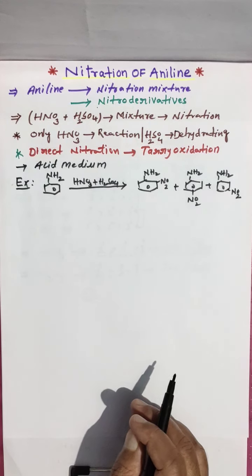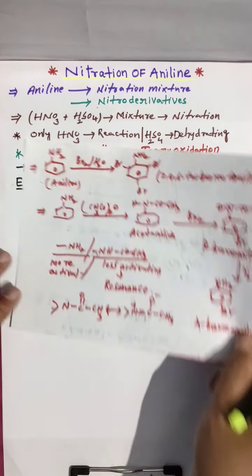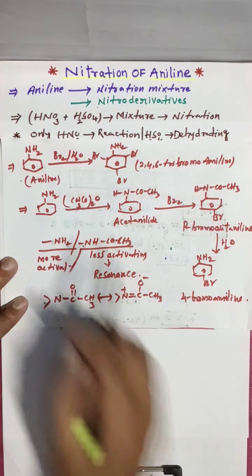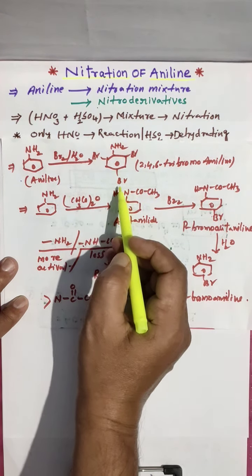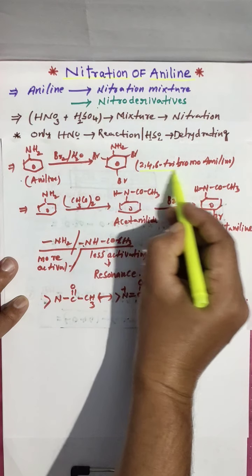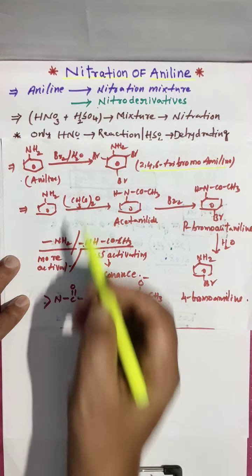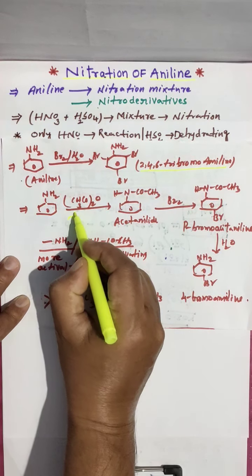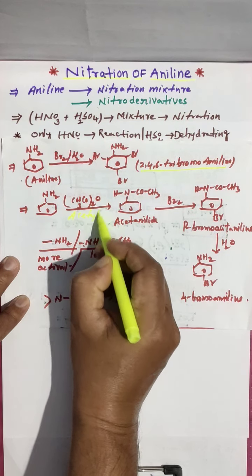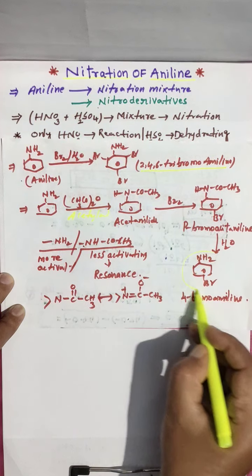In the previous reaction, bromination, we learned that when aniline reacts with bromine water, it gives ortho para products only, 2,4,6-tribromoaniline. To get a mono substituted product, we did acylation, that is acetylation.